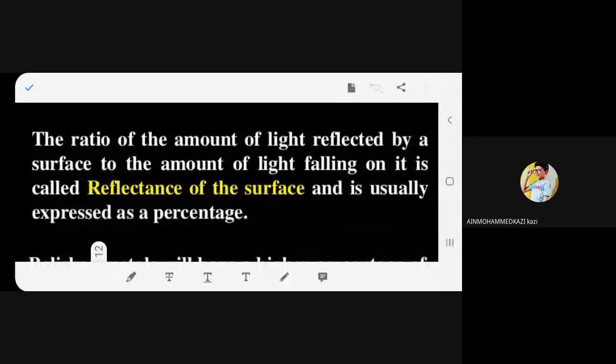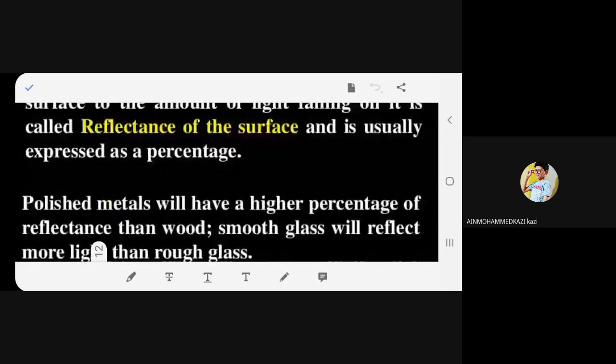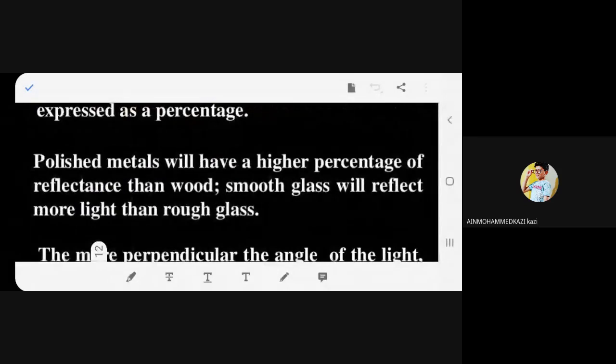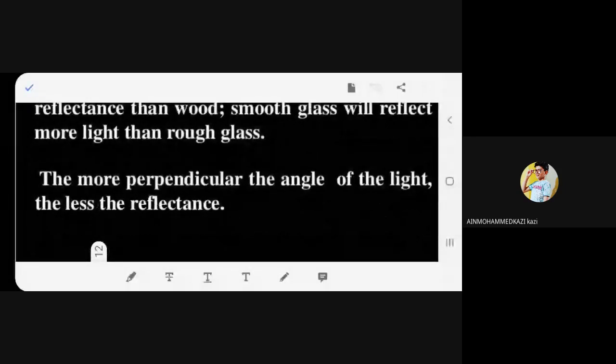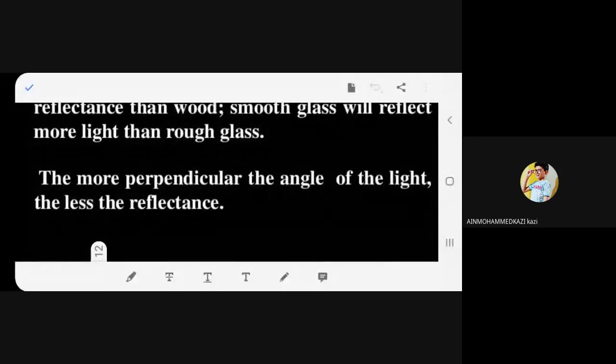The ratio of the amount of light reflected by a surface to the amount of light falling on it is called reflectance of the surface and is usually expressed as a percentage. Polished metals will have a higher percentage of reflectance than wood. Some smooth glass will reflect more light than rough glass. The more perpendicular the angle of the light, the less the reflectance.